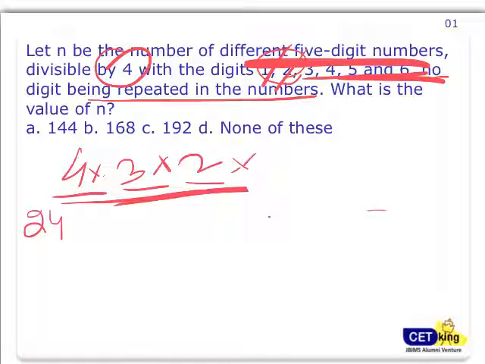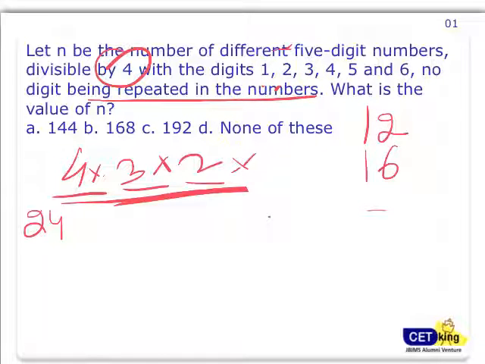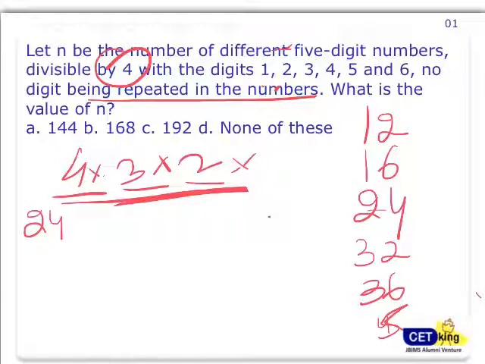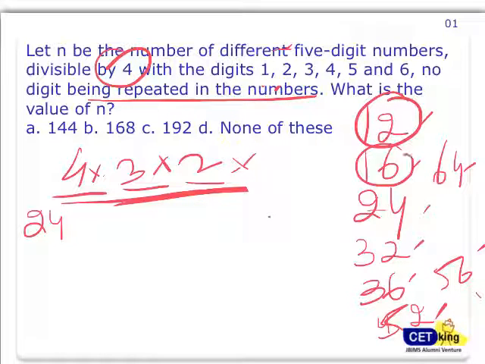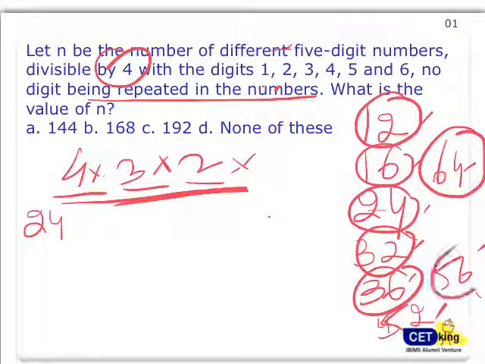Likewise, if I find the number of combinations from this list, I will be done. So 12 is the first combination, 16 is the second combination, and 16 is a multiple of 4. Then 24, 26 is not there. 28, 32 is one combination, 36 is one combination. 44 is not there, 42 is not, 46 is not, no combination between 40. The next is 52, 56, 64. So 1, 2, 3, 4, 5, 6, 7, 8 combinations. These are the 8 combinations which are multiples of 4.